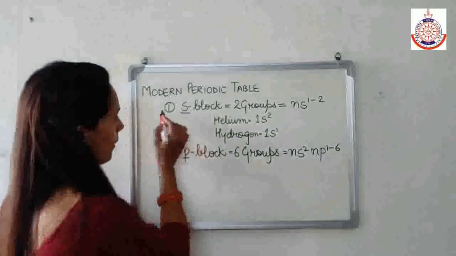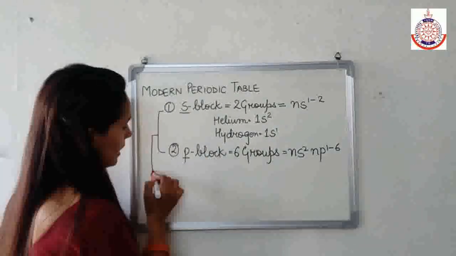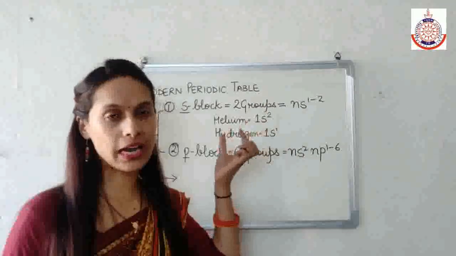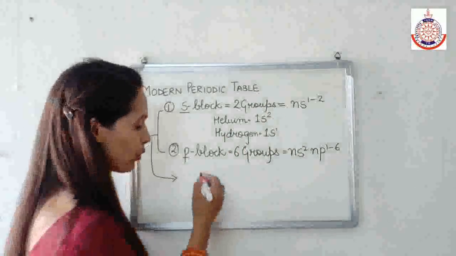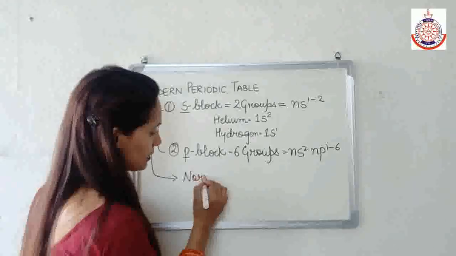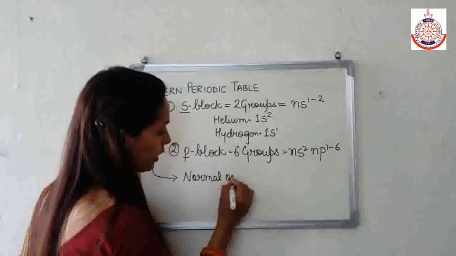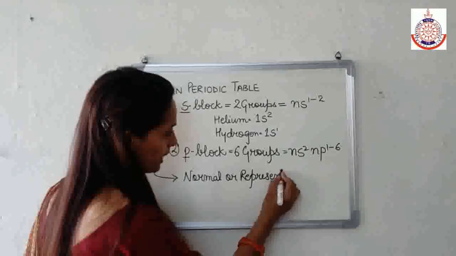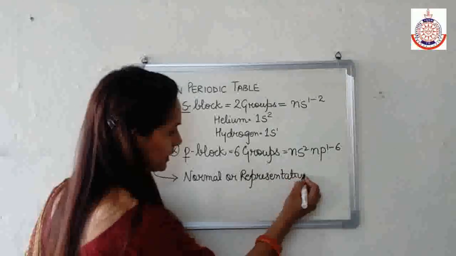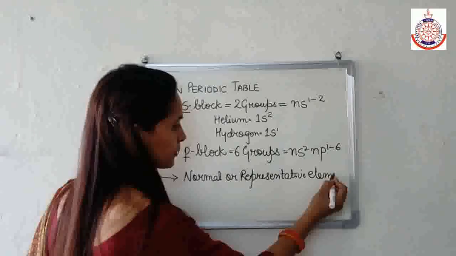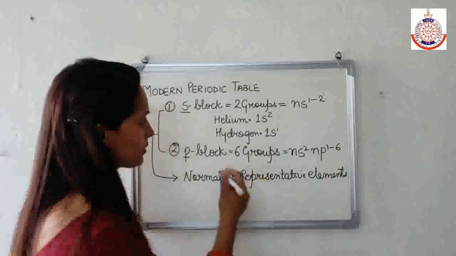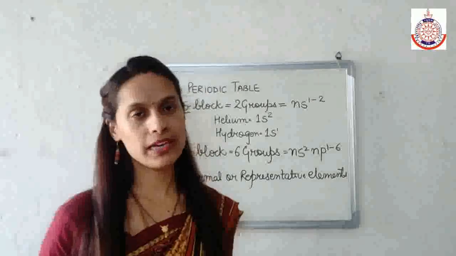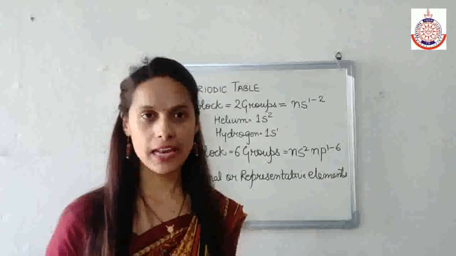Now, if we talk about S and P block elements simultaneously, the elements of S block and P block are collectively known as normal elements or representative elements. So the elements of these two blocks are collectively known as normal elements or representative elements.